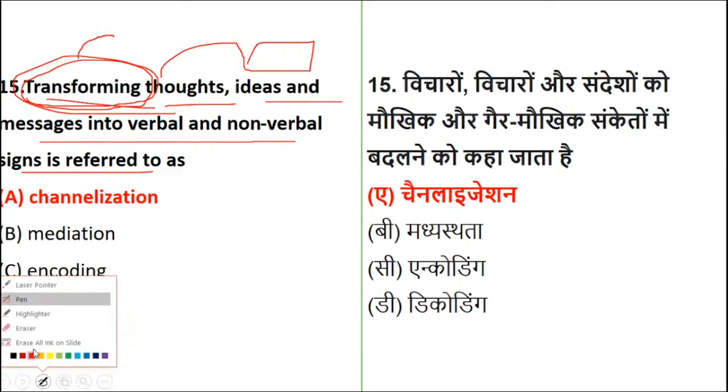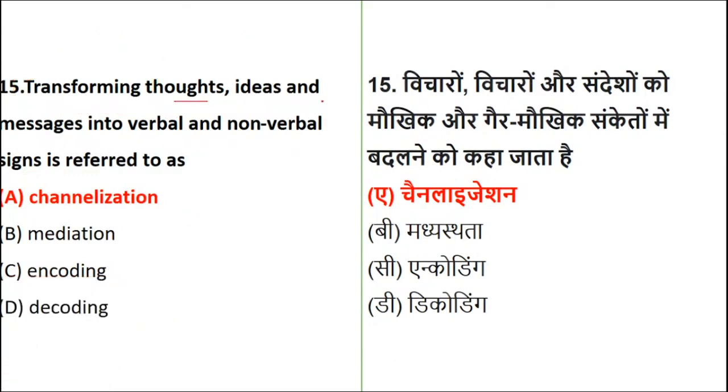Please try to understand, they are not asking about thoughts, ideas and messages, whether verbal or non-verbal, from sender towards receiver. It's not mentioned. It is just telling you that it is transforming through a process of what? It is going through channelization. They are not indicating who does that or who receives that. So encoding will come when the sender initiates. Decoding will come when it is towards the receiver. Nothing is referred to in the question. So it is only transforming with the help of channelization.